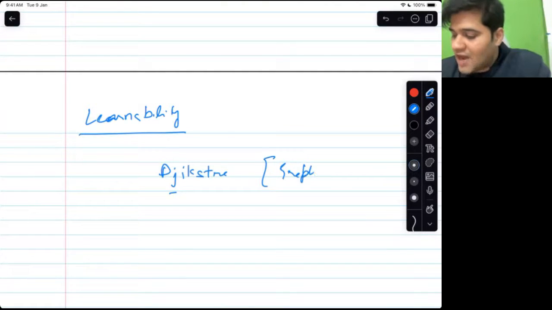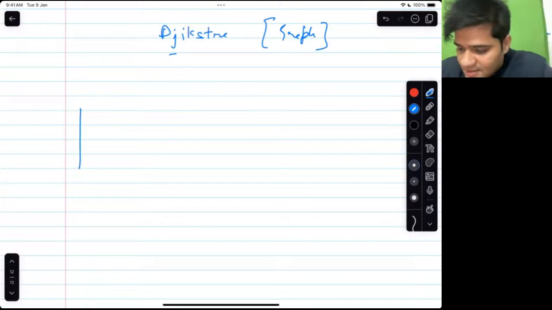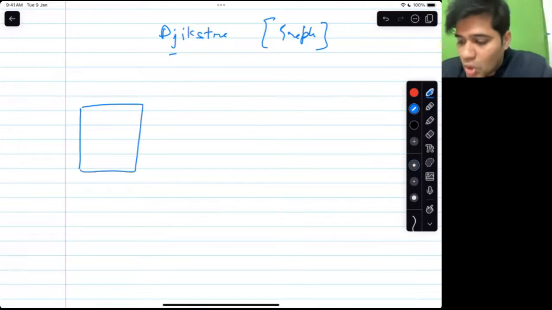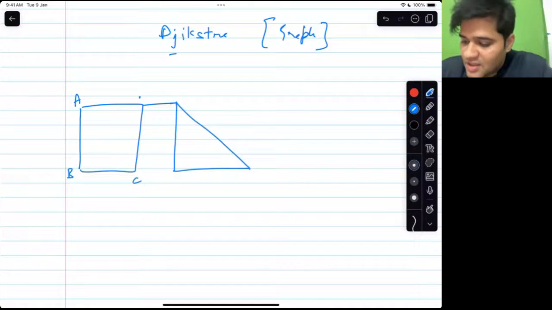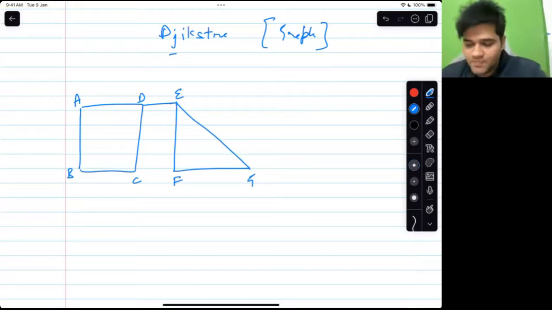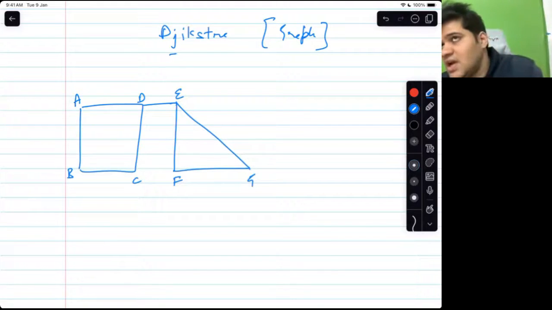This is a graph problem. Okay. So let us say, forget about graph. I would call them roads and bus stations. Okay. So here is a city A, B, C, D. City number E, F, and G. These are the cities. No, Kunal, Dijkstra is neither DFS nor BFS. It is priority based BFS.